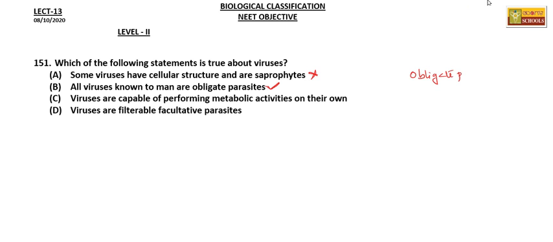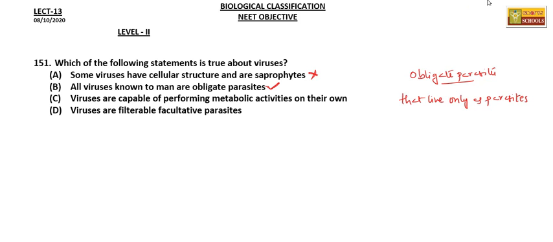So obligate parasites are the parasites that live only as parasites. Okay, so if a host is not available, the parasite cannot survive.